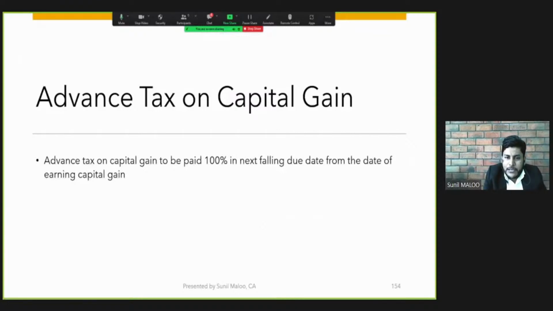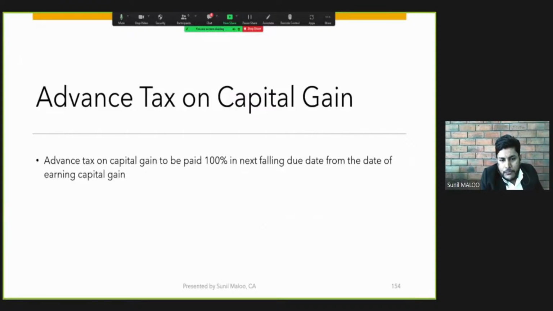So the assessee cannot be compelled to make capital gain payment of advance tax in the earlier 2 installments, that is June and September, and even December, because the 15th December date had already gone by the date of the transaction, which was 31st December. So what the assessee needs to do is to make payment of 100% of the tax on the capital gain in the next following advance tax installment, which is on the 15th of March.